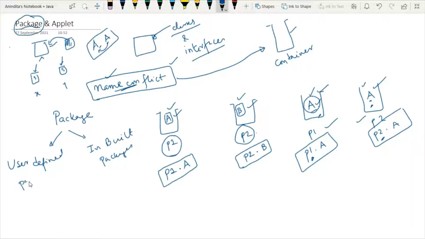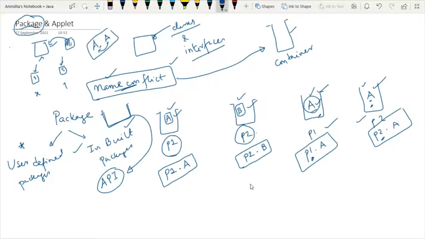So, user defined packages and inbuilt packages. I'm skipping this portion, but now I will talk about built-in packages. These packages consist of a large number of classes which are a part of the Java API. So inbuilt packages are basically containers which hold a number of classes which belong to this Java API. Now what are those packages?